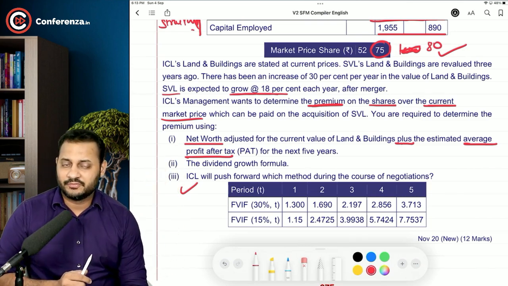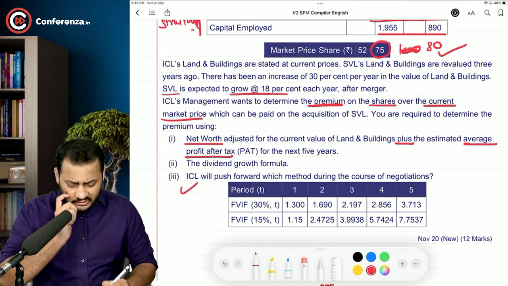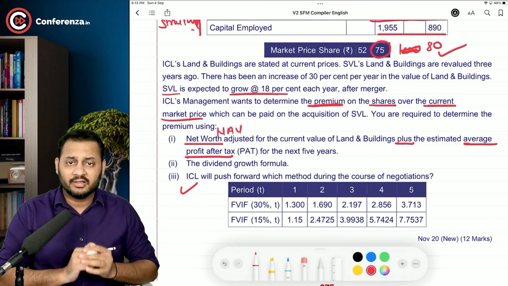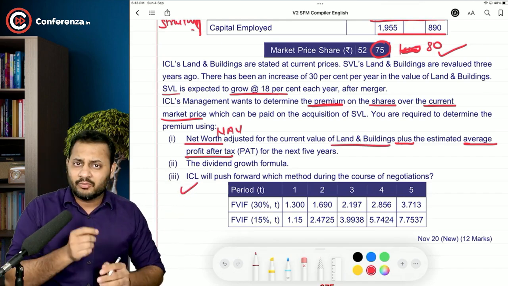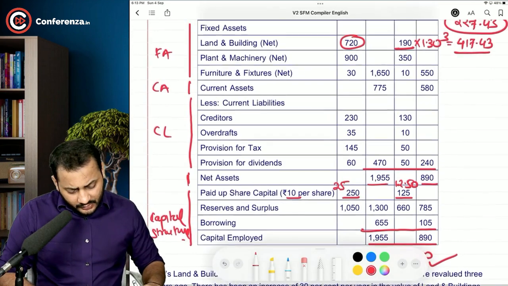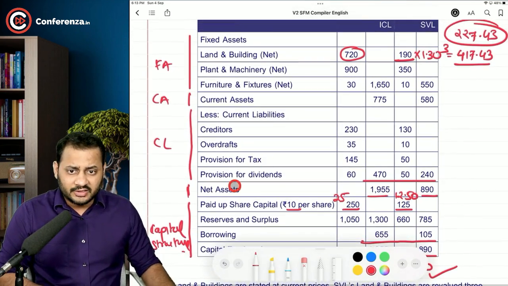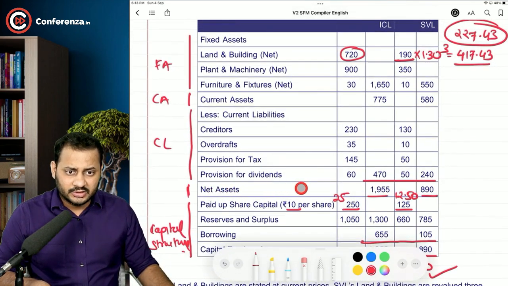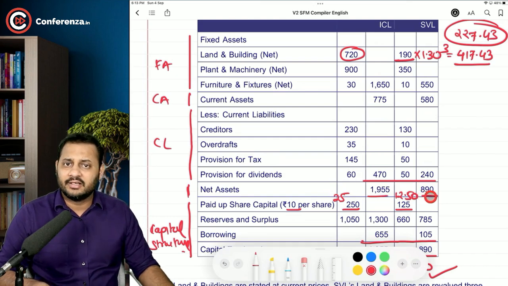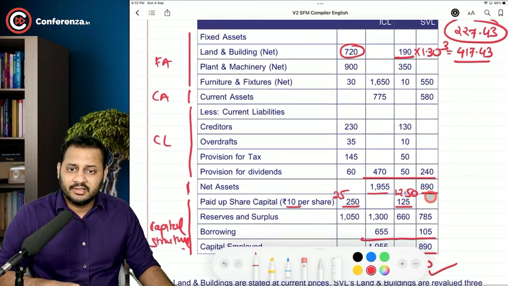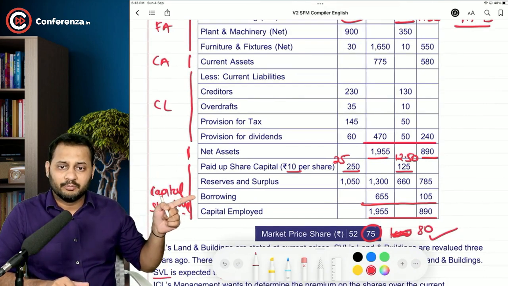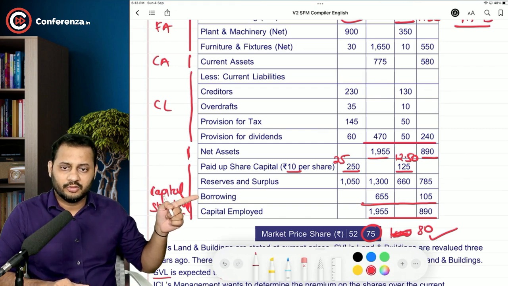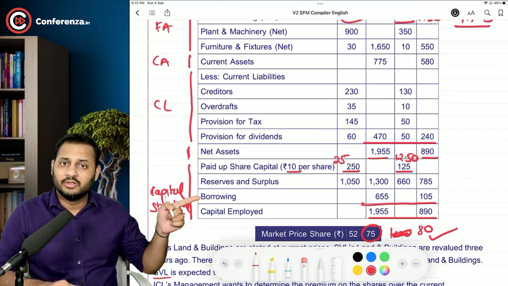Net worth, let's first calculate. What is the net worth? Net worth is nothing but net asset value adjusted for the current value of land and building. And what exactly do you have to do? See, I will show you. What are the net assets? If you go with this line, this 890 is the net assets, and out of that you should deduct this borrowing of 105, because this is also not required.